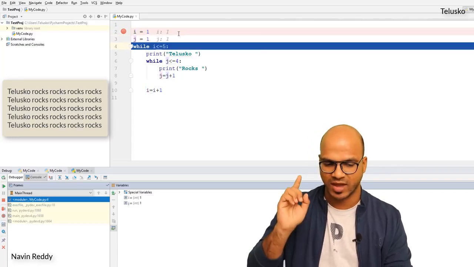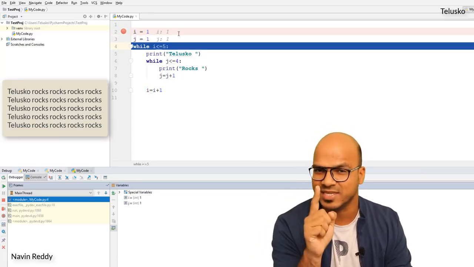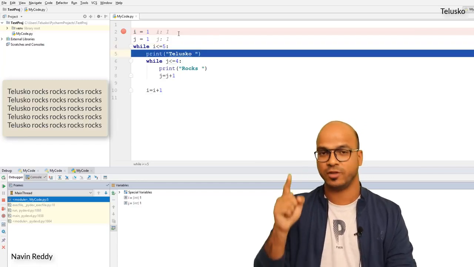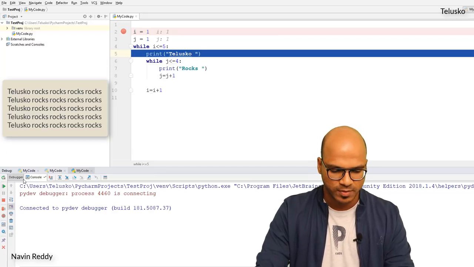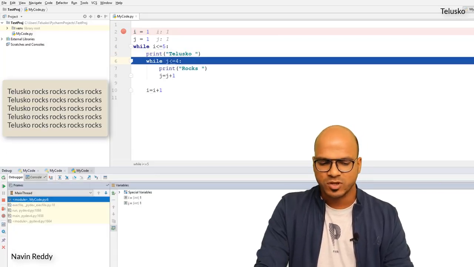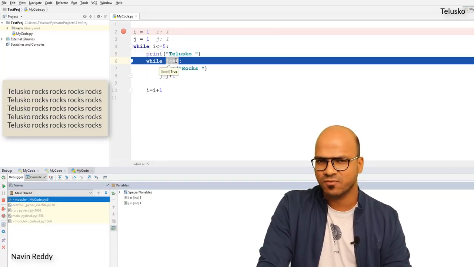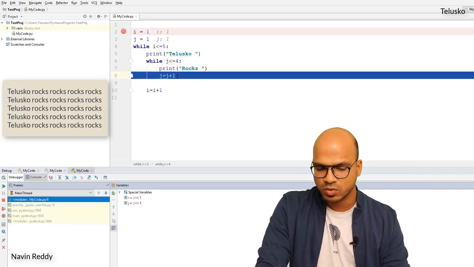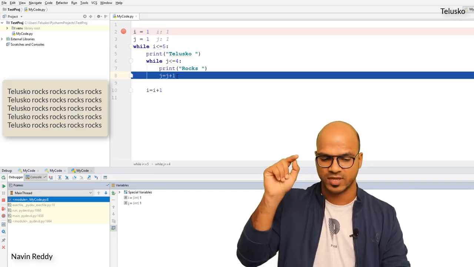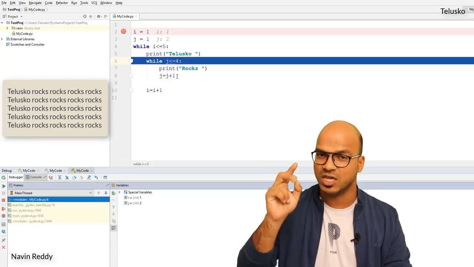Remember these values. The value of j is 1. Is 1 less than 5? Yes. Let's go inside. It will print Telesco, of course, and you can see in the output console, we will be getting Telesco now. We got Telesco. Now what's the value of j? It's 1. 1 less than 4? Yes. It will go ahead. It will print rocks. It will execute this j equal to j plus 1. So now the value for j is 2. Okay? If I say F8, the value of j is 2.